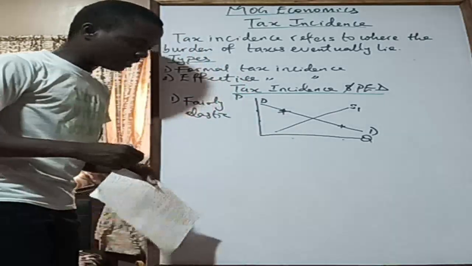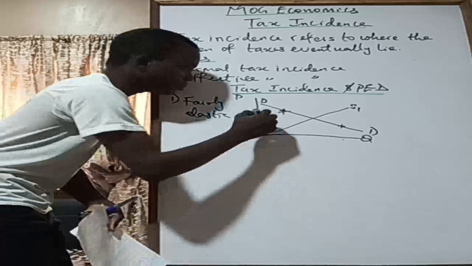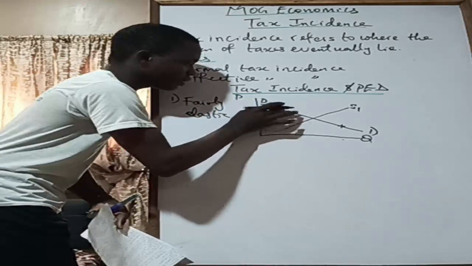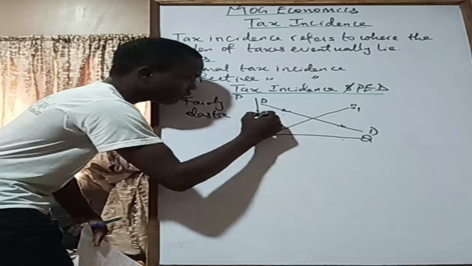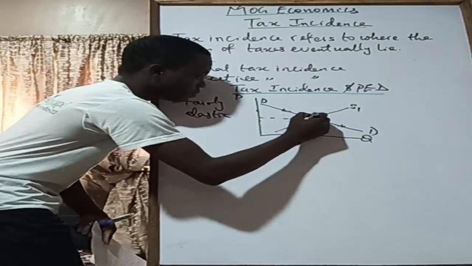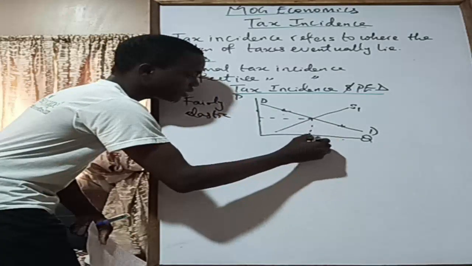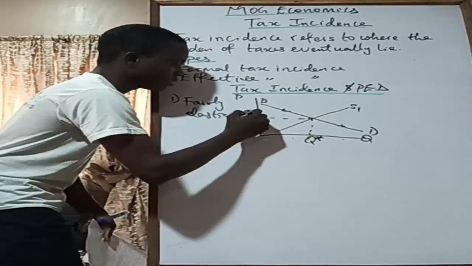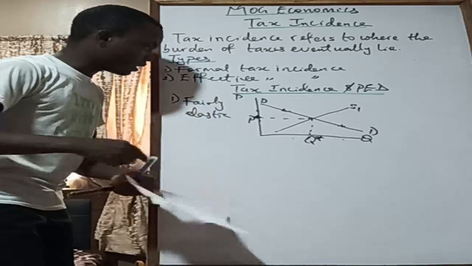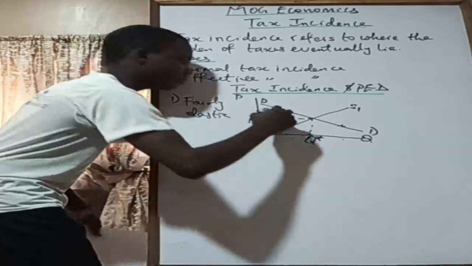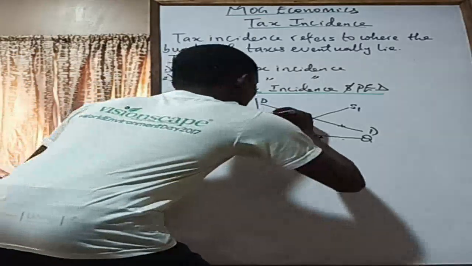Now, before I even draw that, let me just locate the equilibrium. I can just clean this plus. This plus just helped us to sketch out the curve. So let me locate the equilibrium. I call this the Q star, equilibrium quantity, and then this is the P star, equilibrium price. So now with the imposition of tax on the supplier, there is an inward shift of the supply curve.